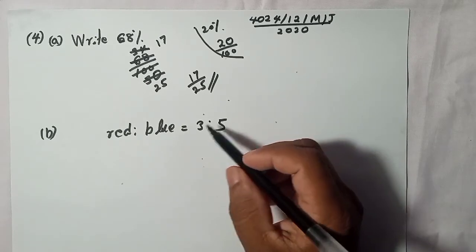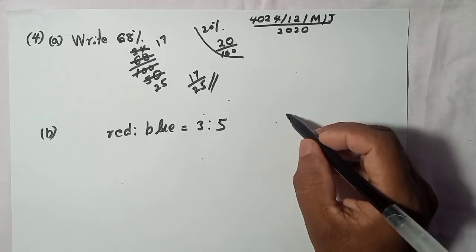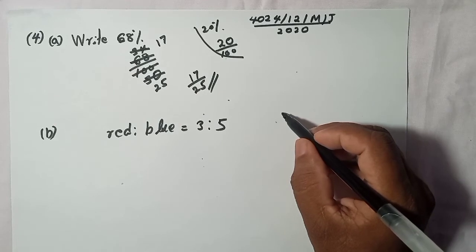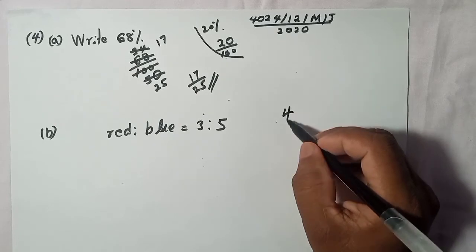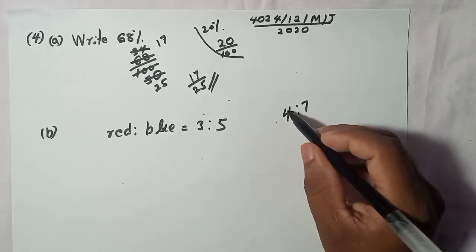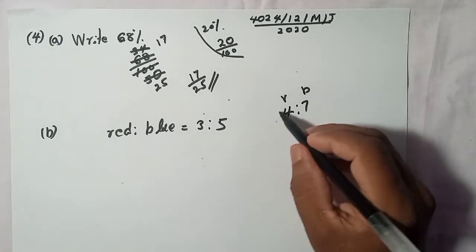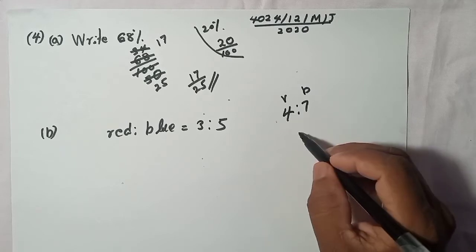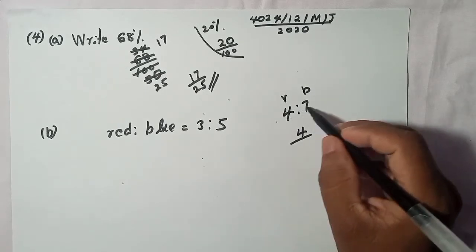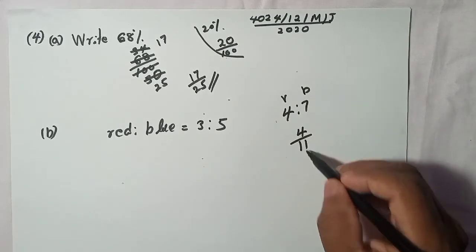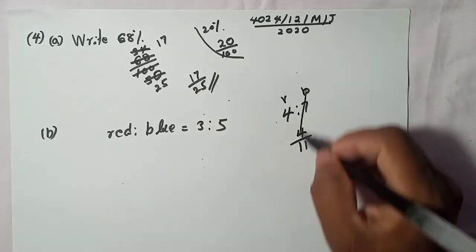If you have a ratio, for example 4:7, where 4 is red and 7 is blue, then the red fraction is 4 over the two added together, so 11. Let me give another example.